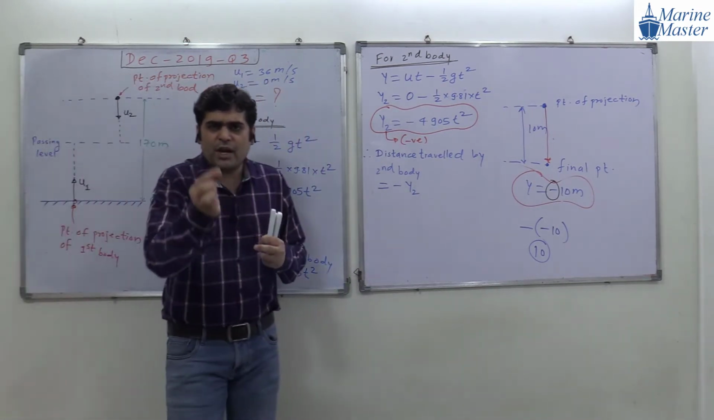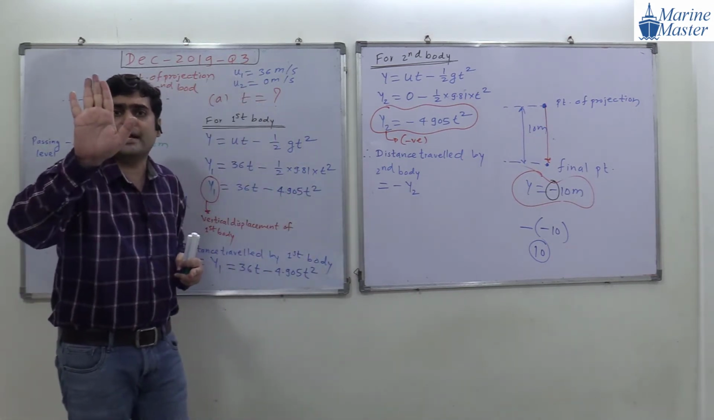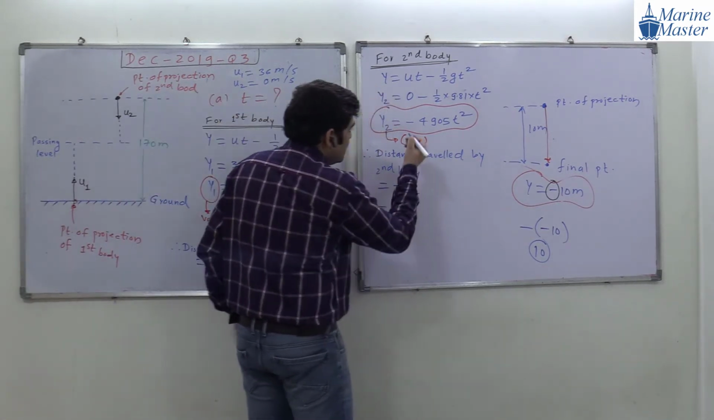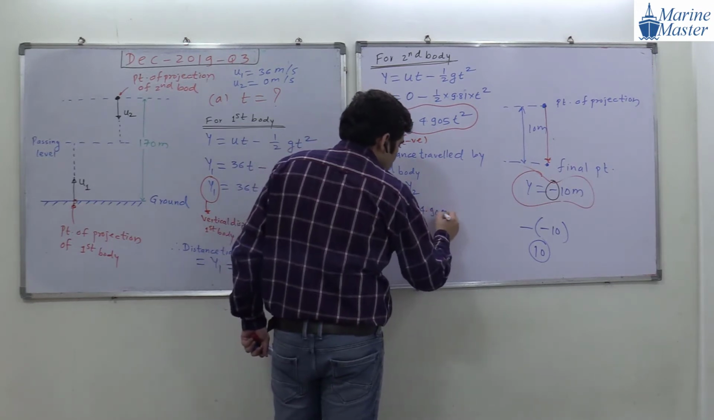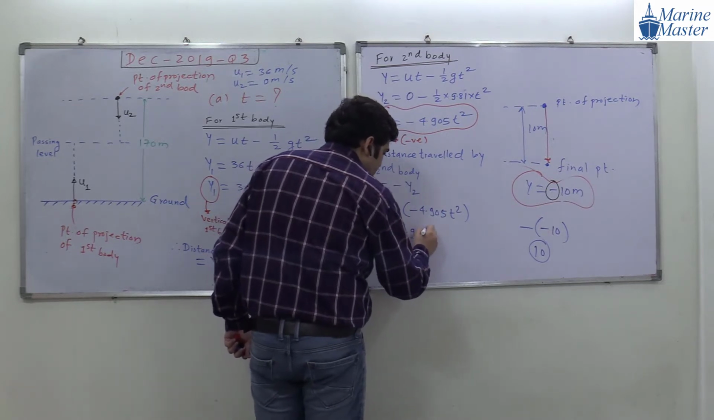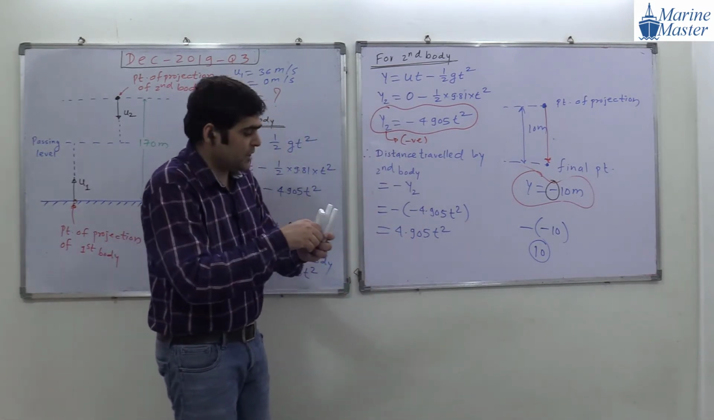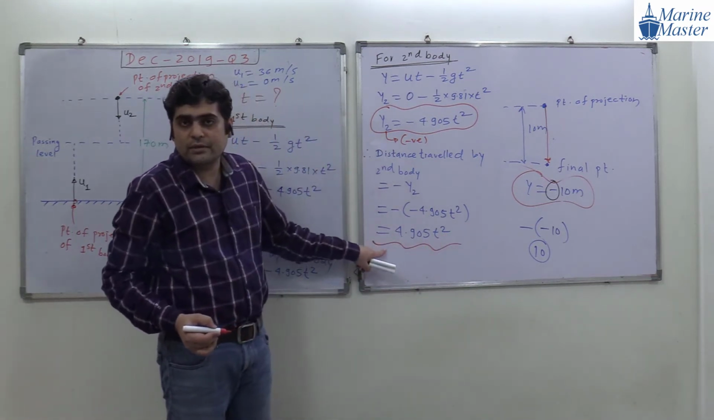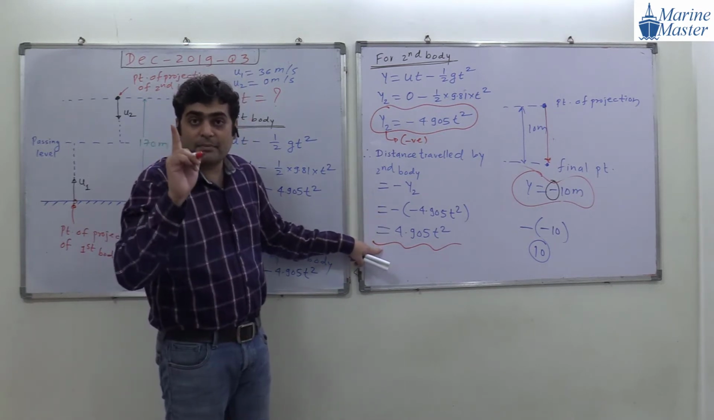Okay guys, wait for 1 or 2 minutes. I will tell you why we are calculating distance traveled. What is the reason behind it? Okay, very simple scenario. So minus y2, and then minus, minus 4.905 t square. So minus plus, it becomes 4.905 t square. So this will be the expression for the distance traveled by what? The second body.